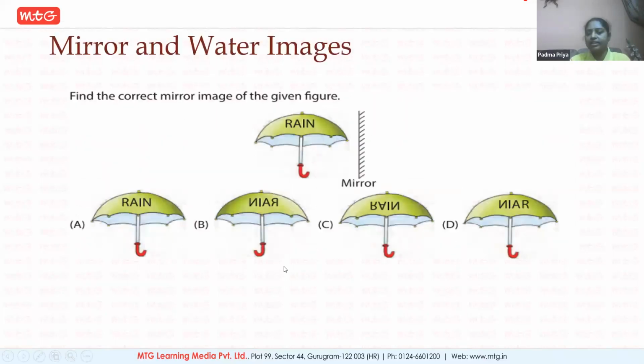Yes. So these are the mirror and water images which I was talking about. Here you can clearly see an umbrella which is named as rain over it, and you need to find out what sort of image you get when a mirror is standing in front of it. So there are certain basic tips. Of course, now you can use the basic logics and solve it.